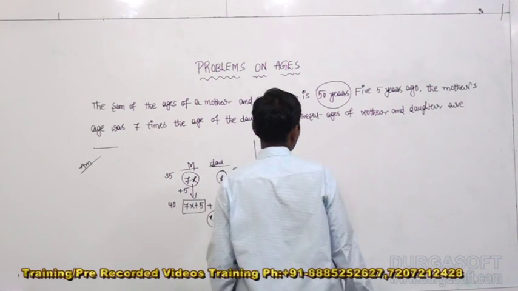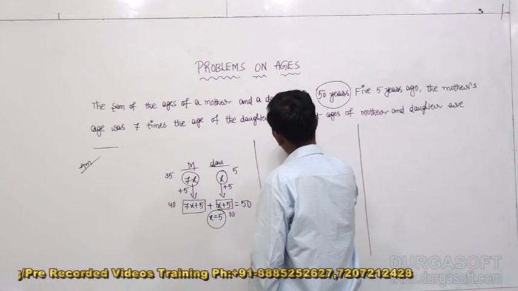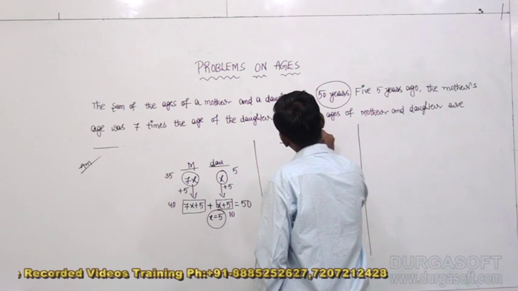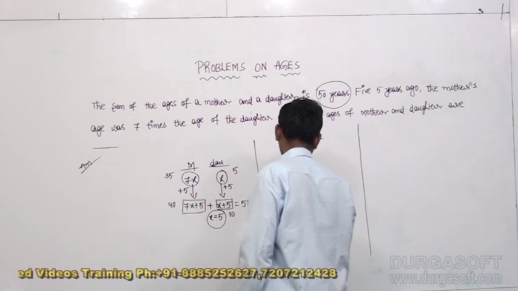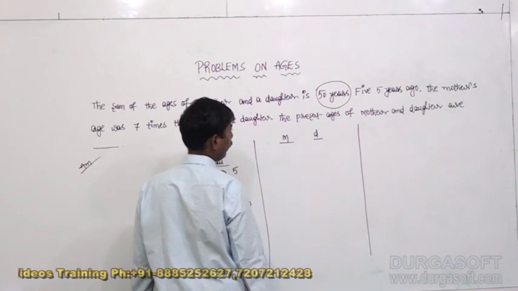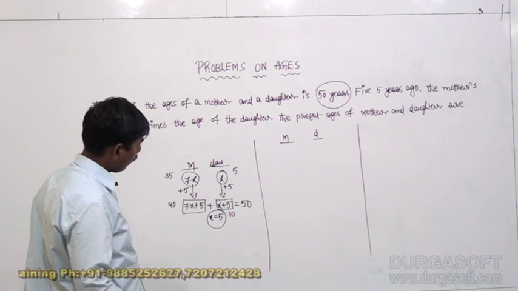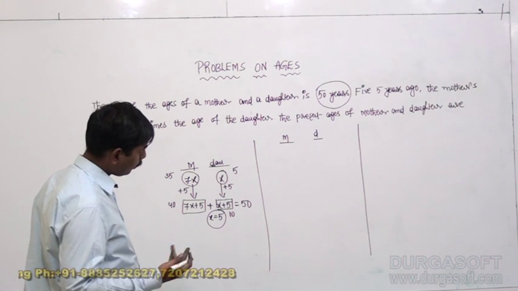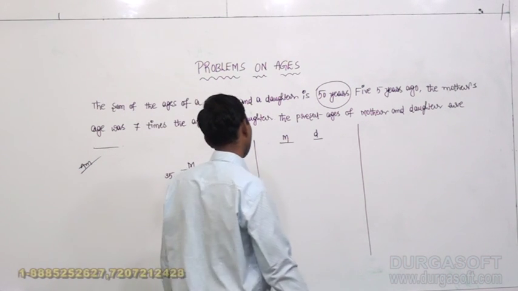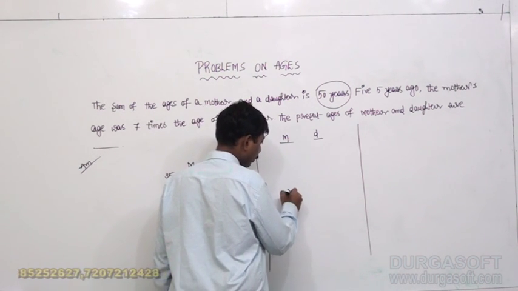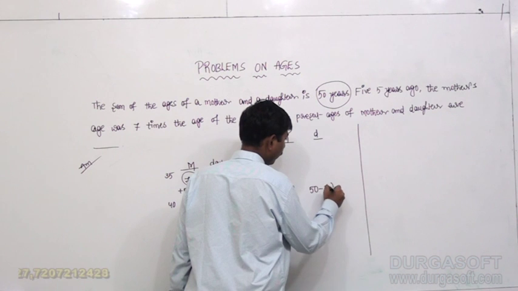The present summation of a mother and daughter is how many years? We came to know that it is 50 years. In that 50, we don't know the exact present age of the mother and the exact present age of the daughter. Both together 50 years, that is what we understand. Individually, we don't know, let it be. If I take the present age of the mother as x, the daughter's present age would be 50 minus x.